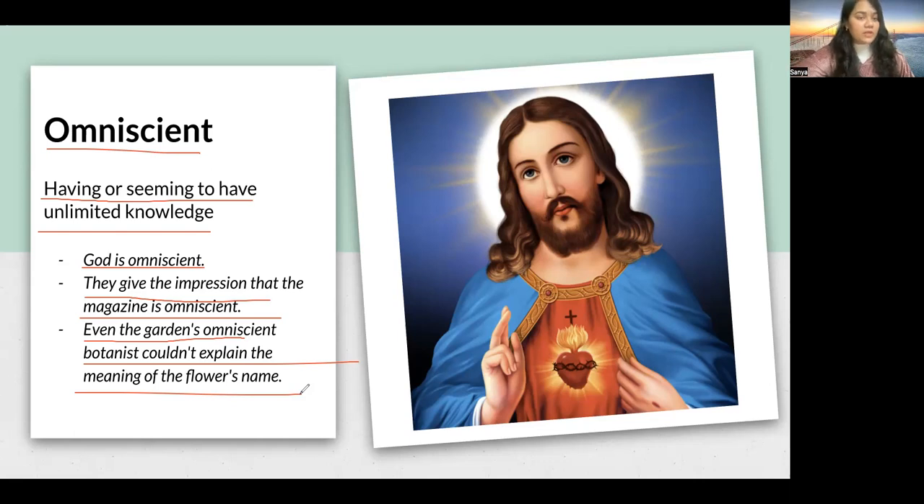So, omniscient botanist, a botanist who has unlimited knowledge of the subject. It's not that if you're omniscient, you should have knowledge of every aspect of life. You can be omniscient in a certain subject or topic, right? For example, an omniscient botanist has unlimited knowledge of botanical terms, right? So, omniscient, having or seeming to have unlimited knowledge. All right.